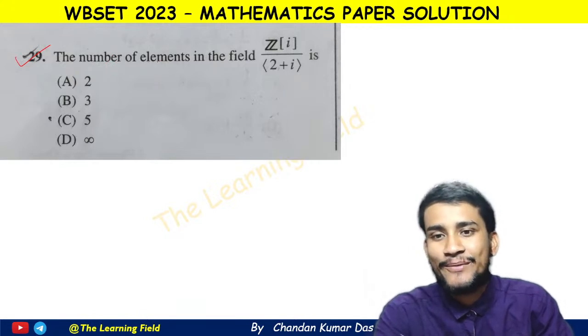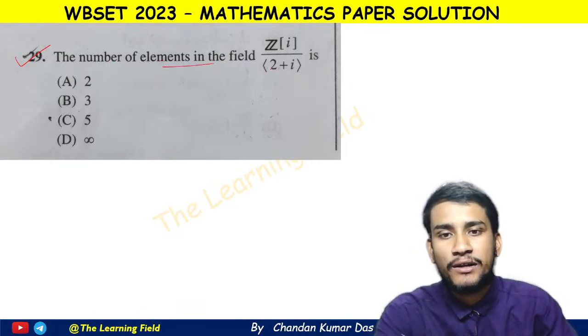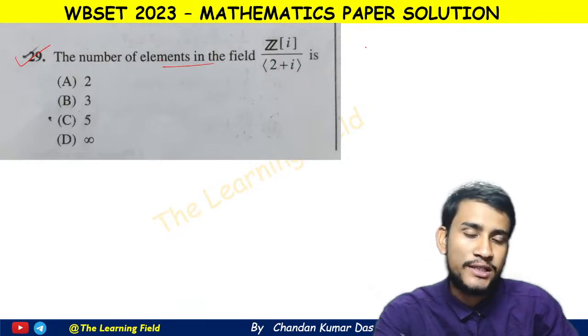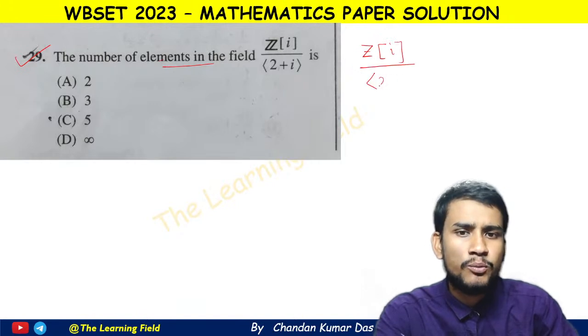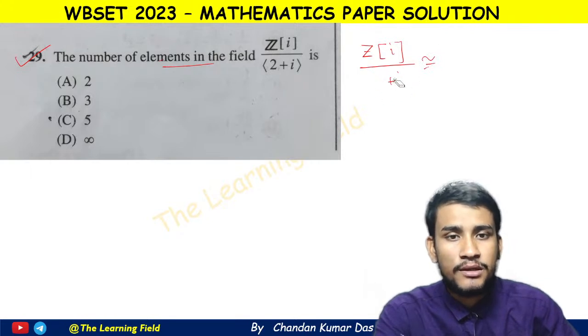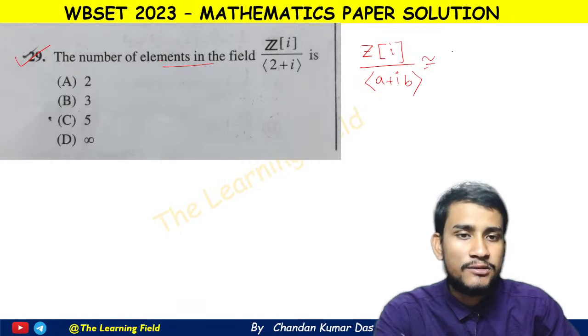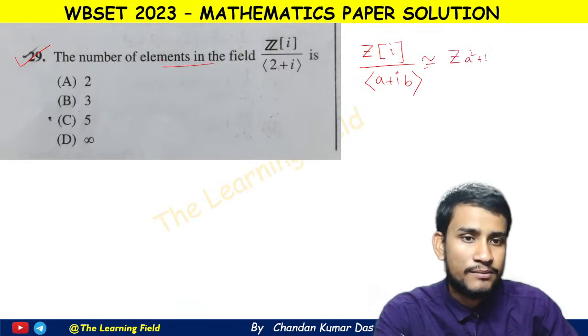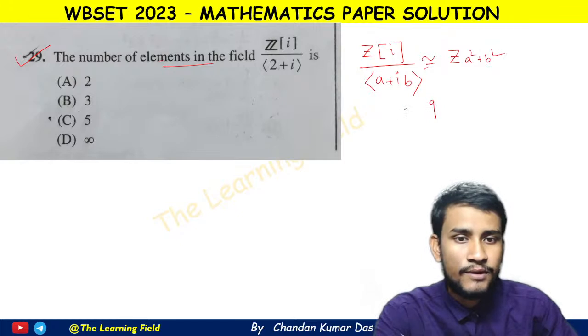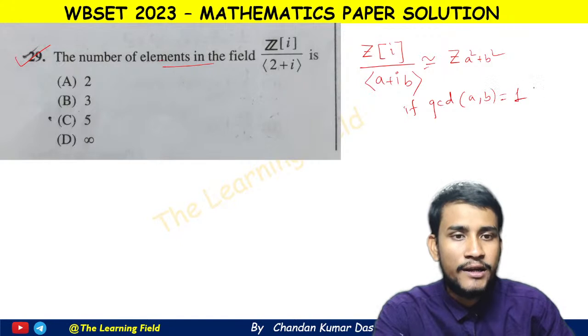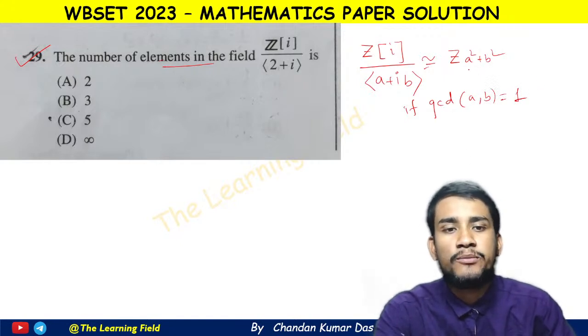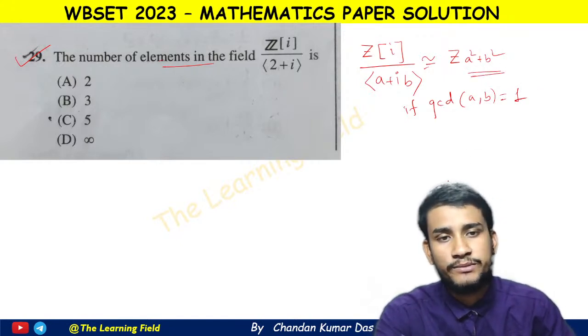Okay, so the number of elements in the field Z[i]/(2+i). So here is a formula. We write the general formula: Z[i]/(a+bi) is isomorphic to Z of (a square plus b square) if GCD of a and b is equal to 1. Okay, and therefore the order of the field is clearly a square plus b square in that case.